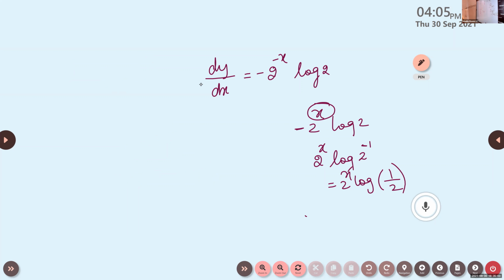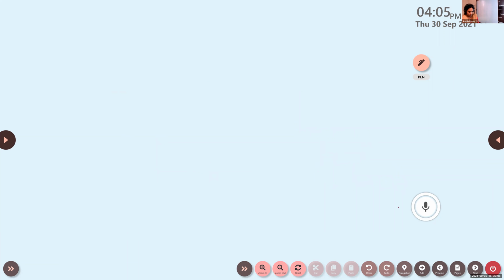Right, the next one. If y is equal to sec x, what is dy by dx? What is the derivative of sec x? Sec x tan x. Yes, it is sec x tan x.